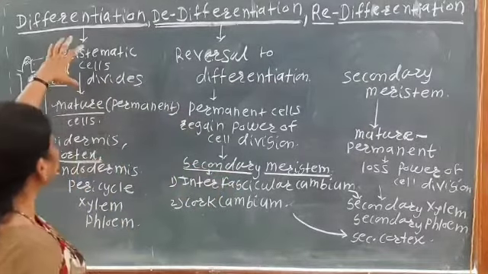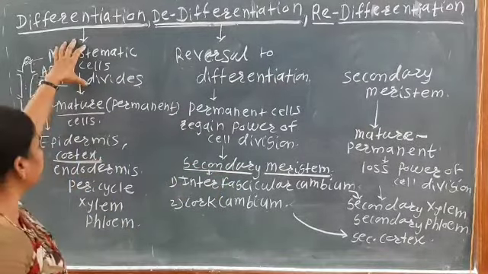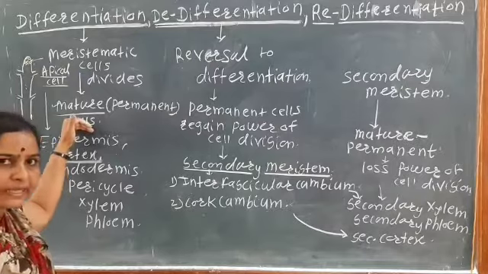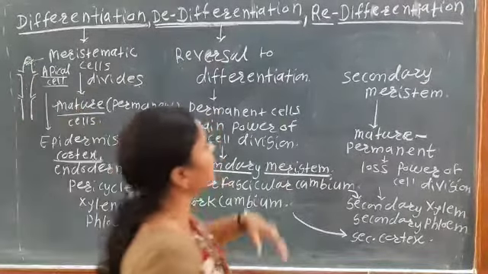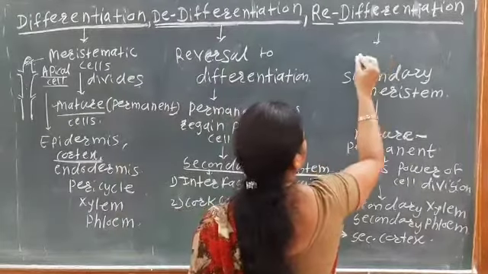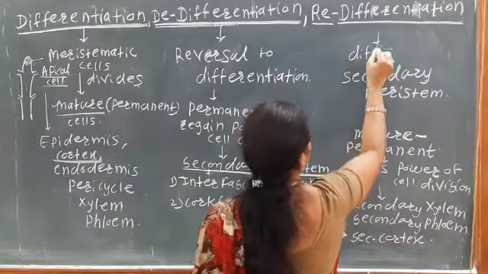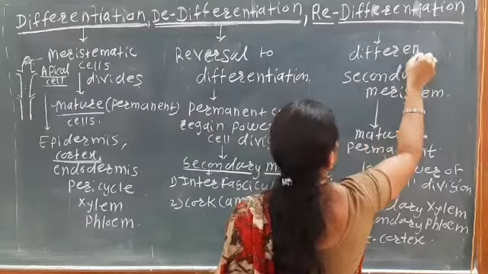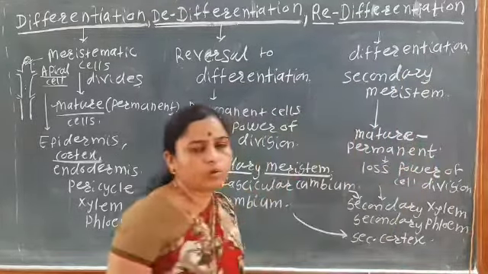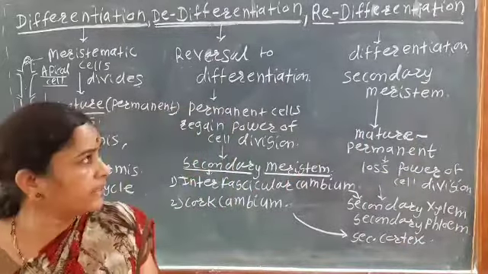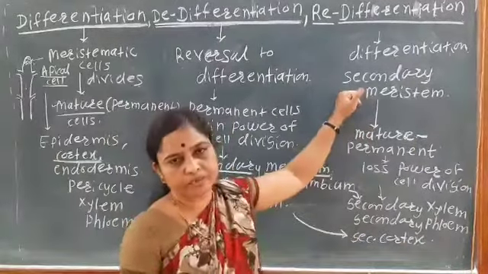in the first, here the meristematic cells, okay, it becomes mature, that is the differentiation takes place. And in the last also, here also the differentiation takes place. That is here the secondary meristem.